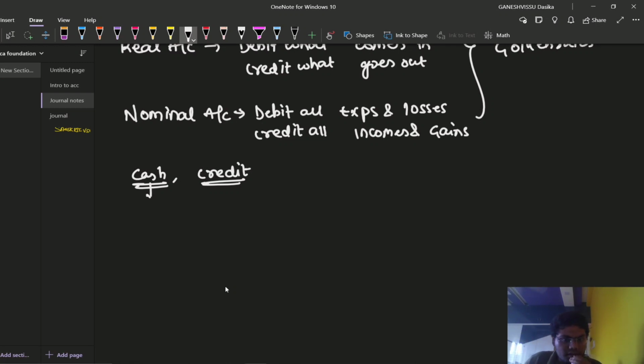I'll write here that cash transaction means the transaction should be completed immediately.